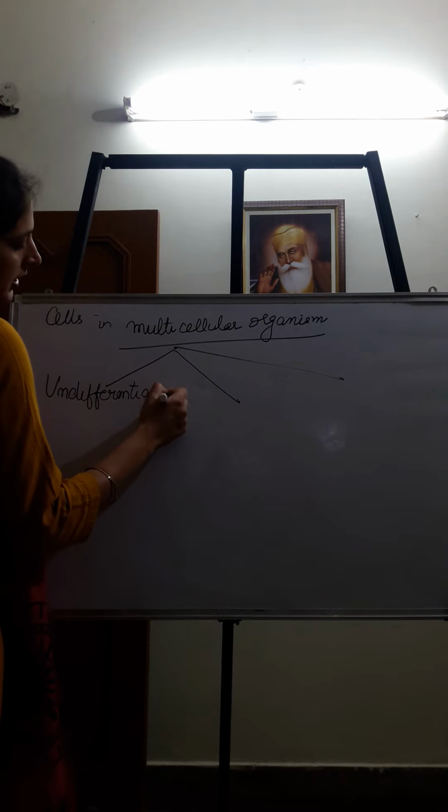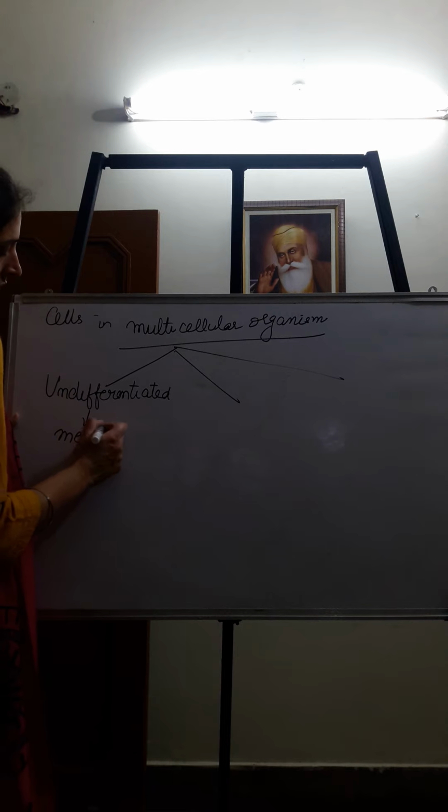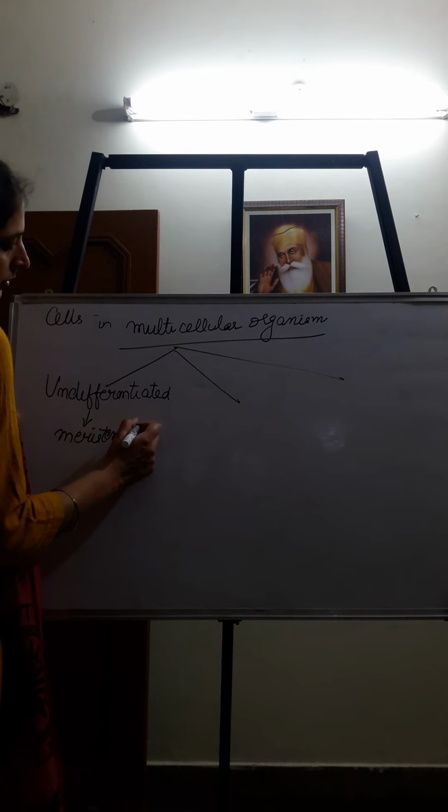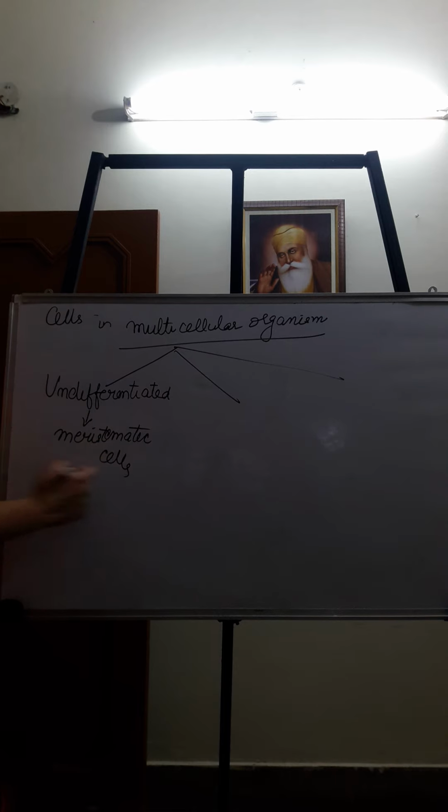Undifferentiated cells. In this we can give the example of meristematic cells, which are responsible for growth and are continuously involved in growth. So meristematic cells are there. Undifferentiated cells do not undergo any differentiation, they just keep on growing and they have the power of division. They divide, they grow, and they are involved in growth, so they are undifferentiated cells.